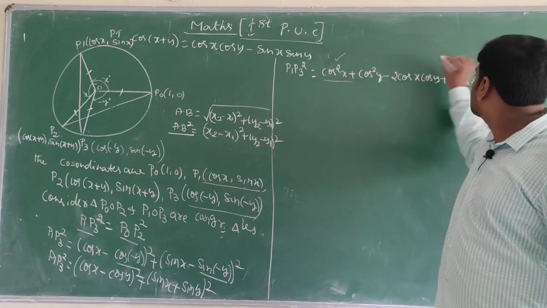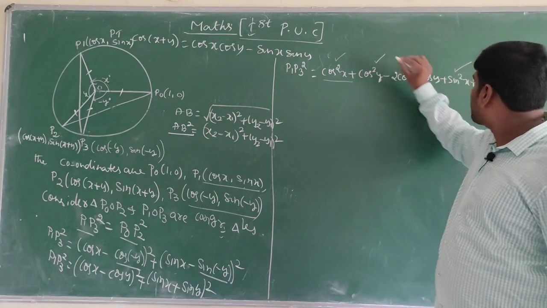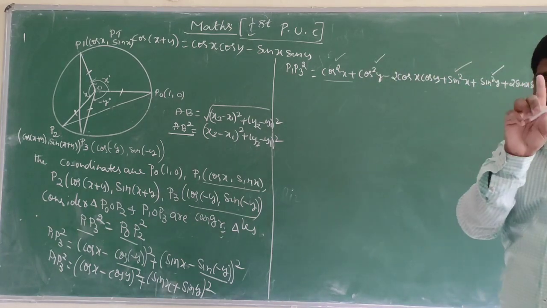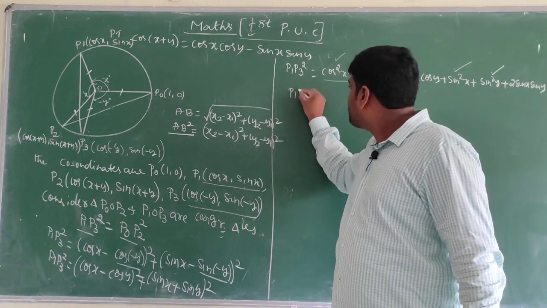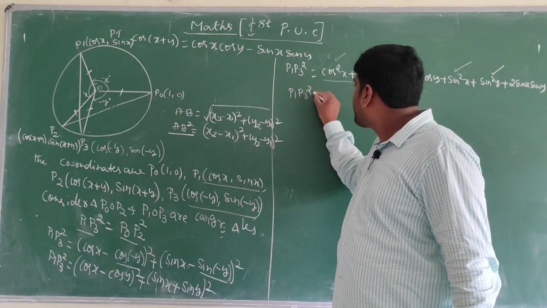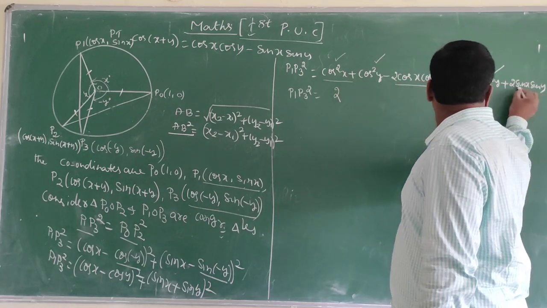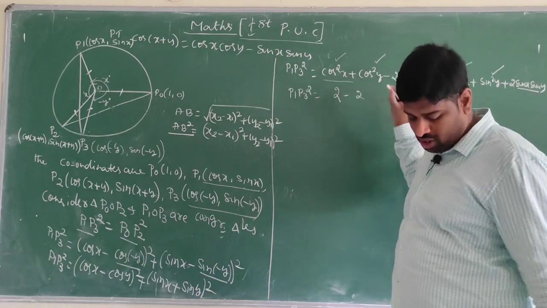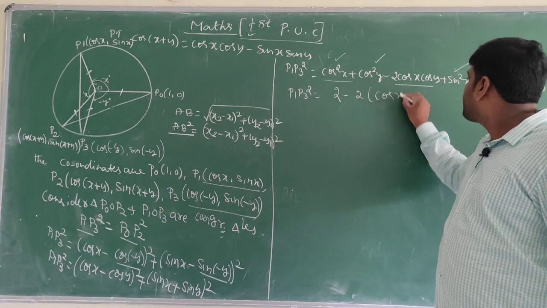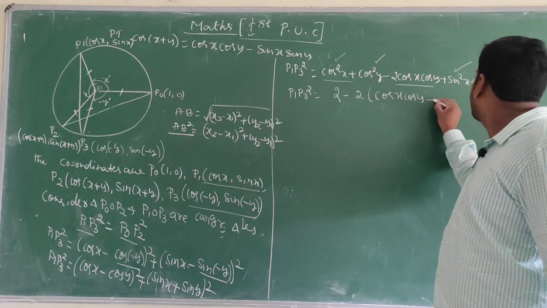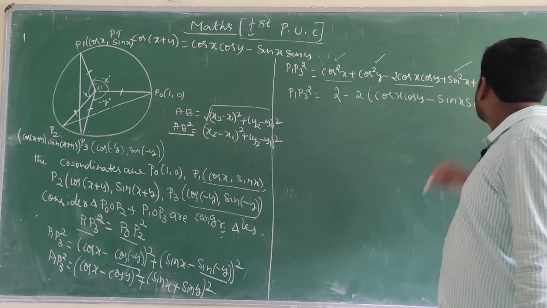Cos square x plus sin square x is 1. Cos square y plus sin square y is 1. 1 plus 1 is 2. So P1 P3 square is equal to 2. In these two terms, I will take minus 2 common. When you take minus 2 common, here cos x cos y minus sin x sin y. Dear children, don't get confused.